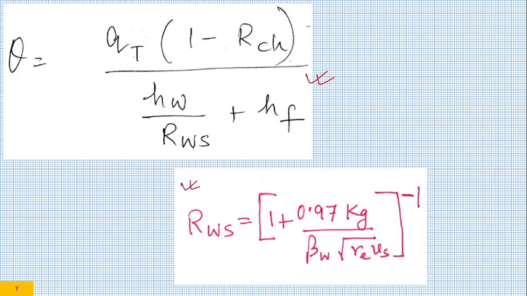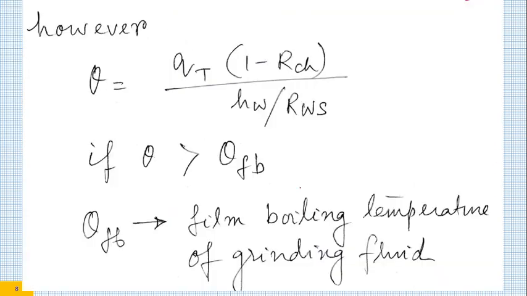And RWS, we have earlier discussed that one gentleman called Hahn expressed RWS in this manner, which is a function of kg, that is the thermal conductivity of the grit. As it increases, it affects RWS. It is a function of work material that you are grinding. It is a function of grinding speed, and it is also a function of edge rounding. So you have already solved one problem on RWS. An assignment has been given that also you are solving, hopefully. So you know what is RWS. Just to refresh your memories, I have given the expression of RWS once again.